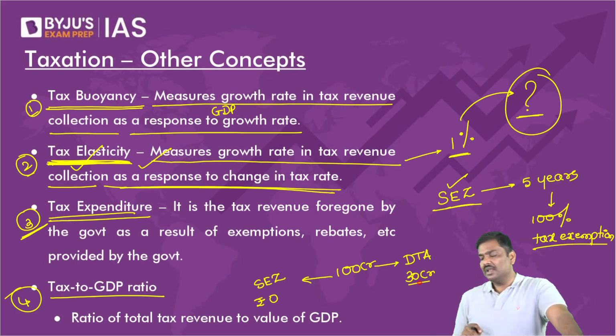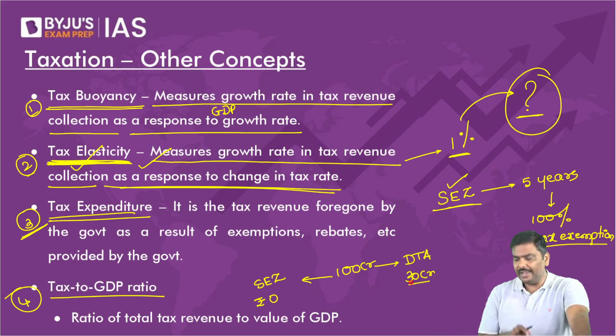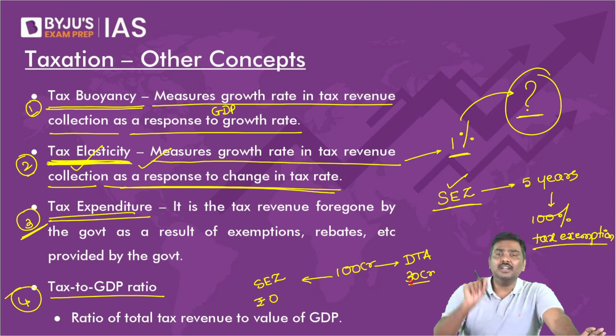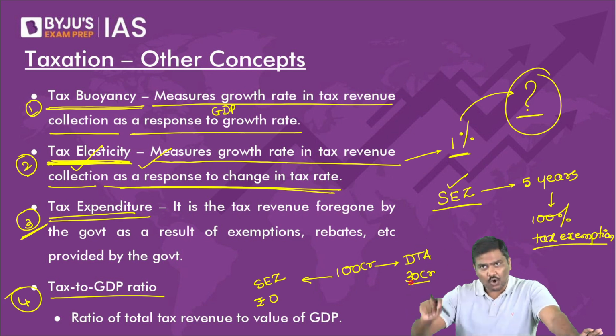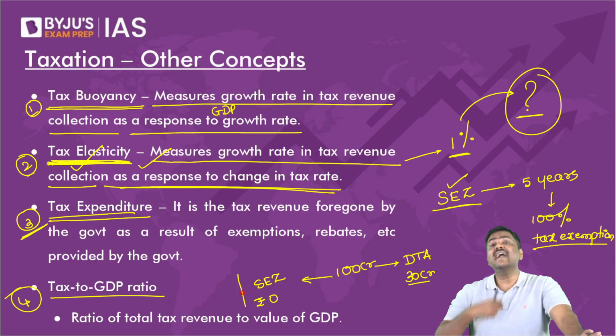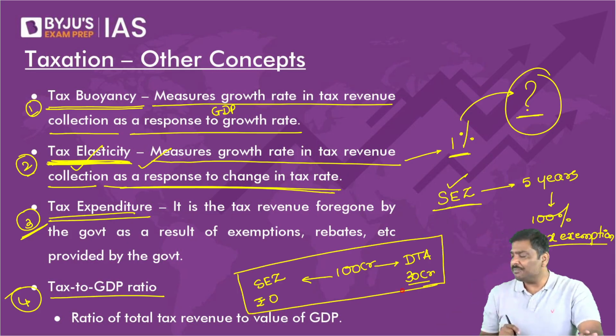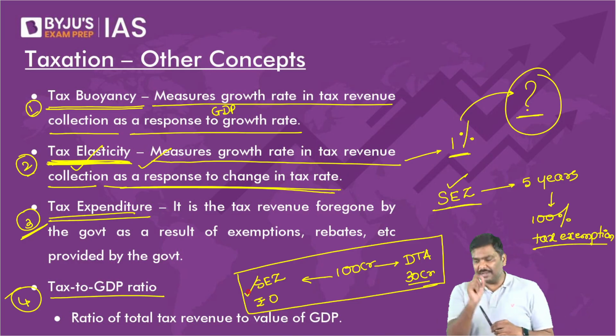Now, please understand this carefully. Can I say that with the introduction of the special economic zone policy, the Government of India is foregoing or sacrificing a tax revenue of 30 crore rupee in this example? I'll repeat the statement.